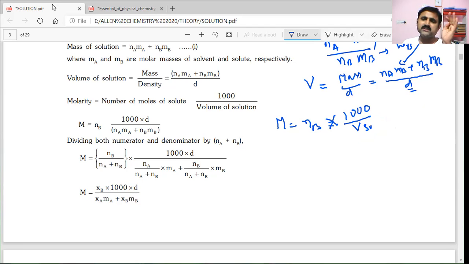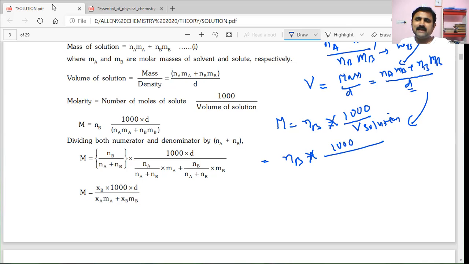Volume of solution is obtained as mass by density. So the mass is NaMa plus NbMb. That's what I have substituted here. So that is Nb into 1000 by